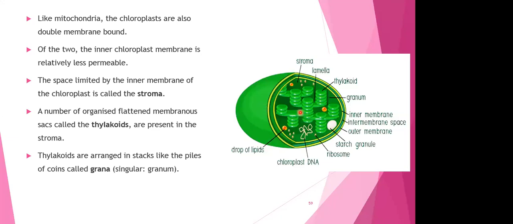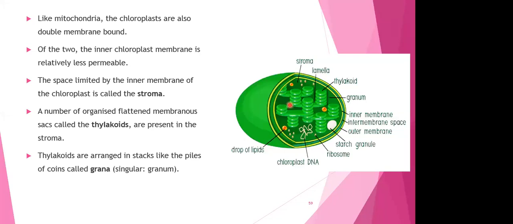You can very well see these coins arranged in a row. When we put one coin on top of another, if you make a tower of 5 rupee coins, it will look something like this. So each of the coins will be called one thylakoid, and a stack of thylakoids will be called one granum. Okay, understand this.